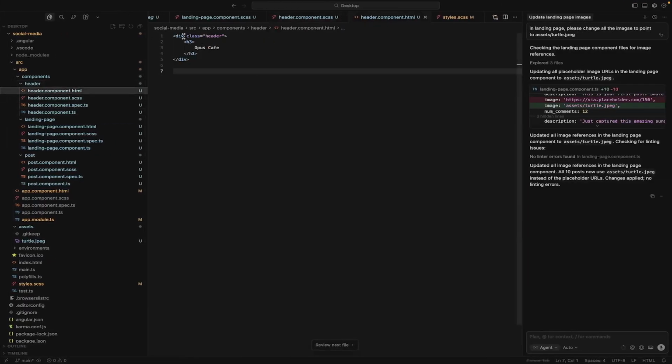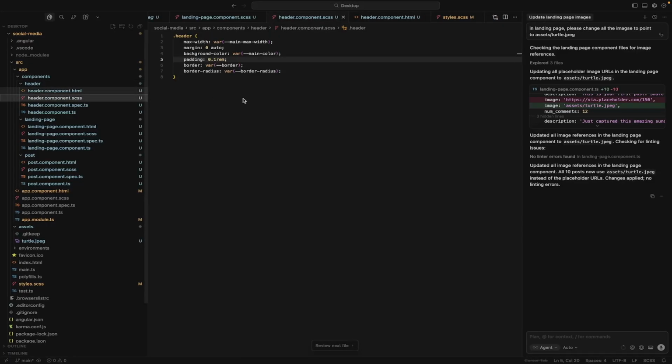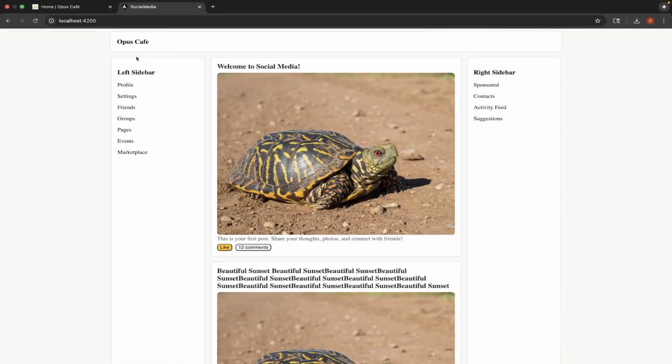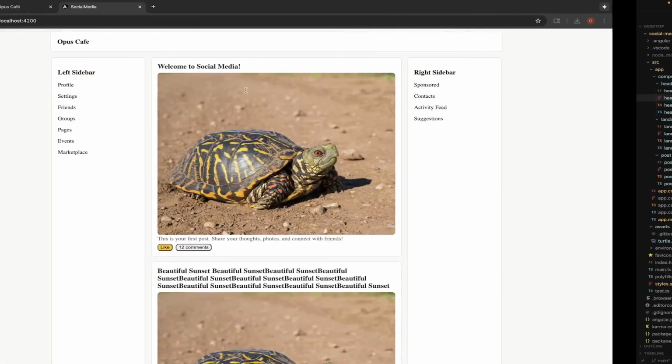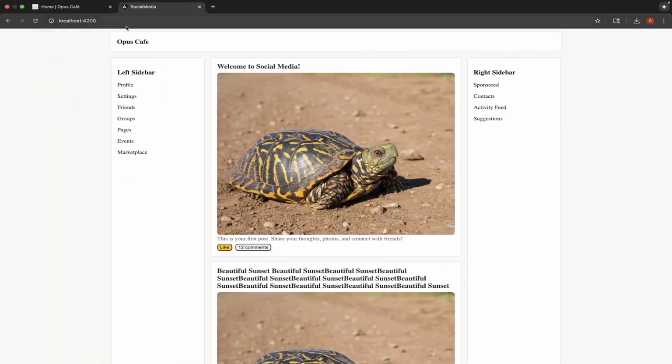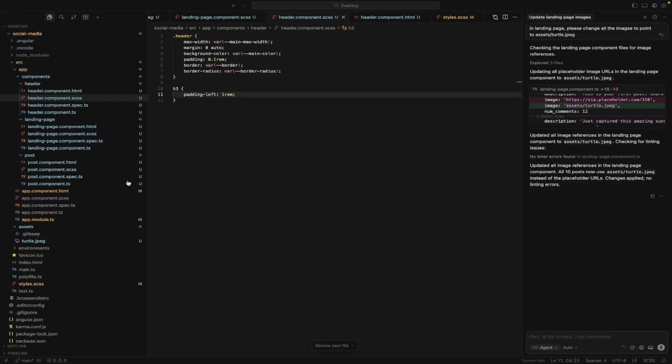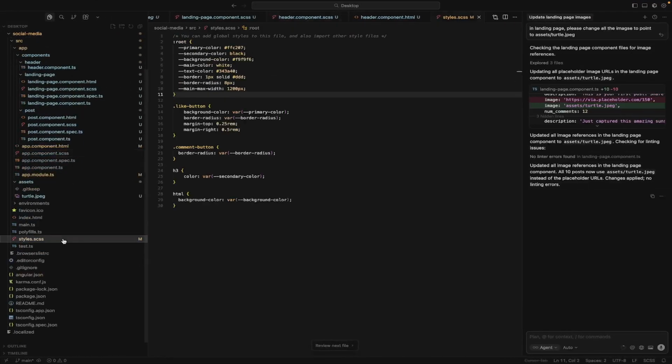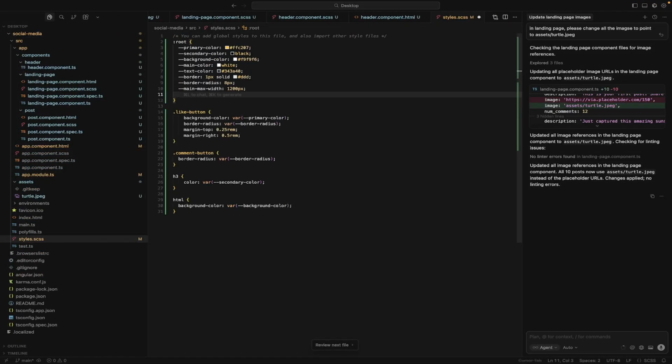One thing we can do to cheat for this is for the H3 here, just in the header, we can say padding left equals 1 rem. Little cheat. We'll come back to that and figure it out. Okay? So now we have a consistent left padding. And let's actually define that globally. We won't change it everywhere, but you get the point. We'll do main padding, and that's 1 rem.